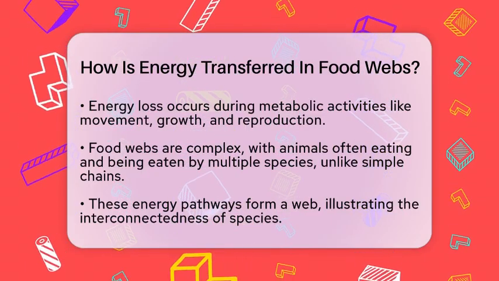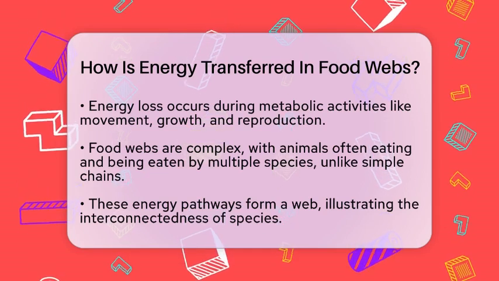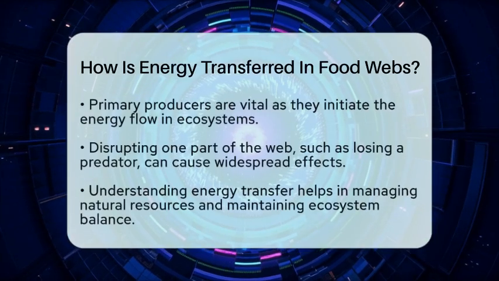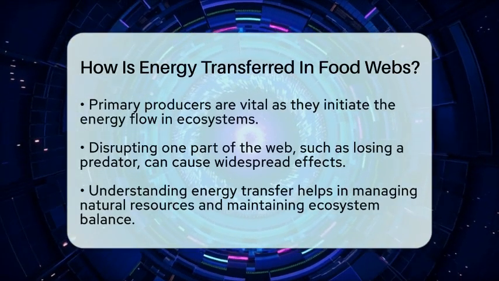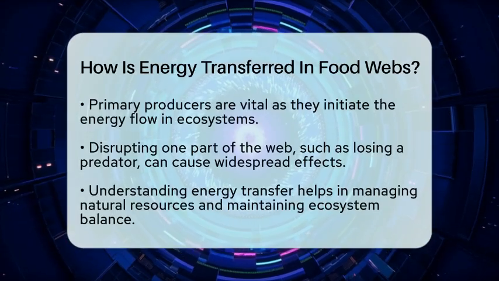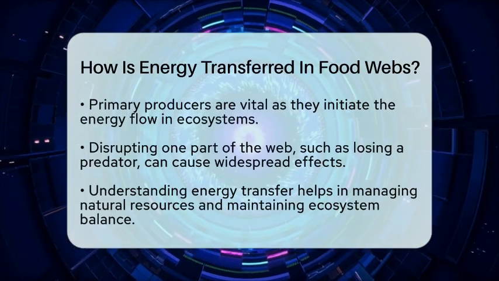It also shows us how disrupting one part of the web, like losing a predator or herbivore, can cause ripple effects throughout the ecosystem. Knowing how energy moves in food webs helps us manage natural resources better, like fisheries and wildlife, by keeping ecosystems balanced.